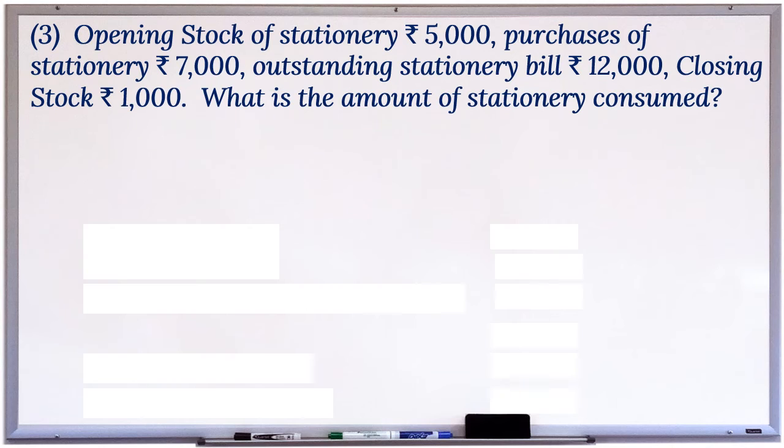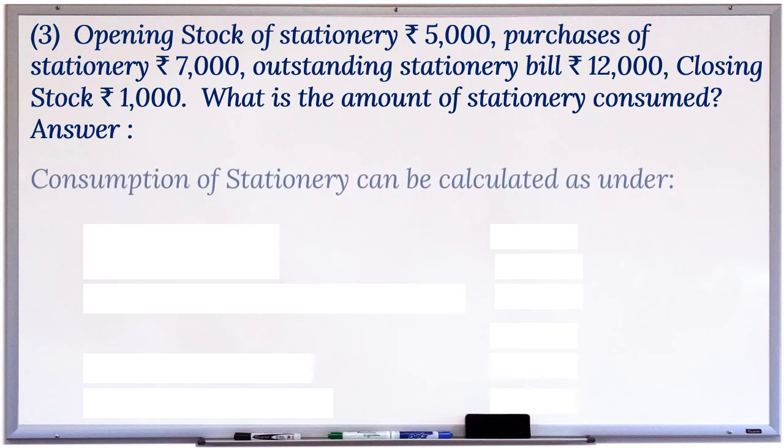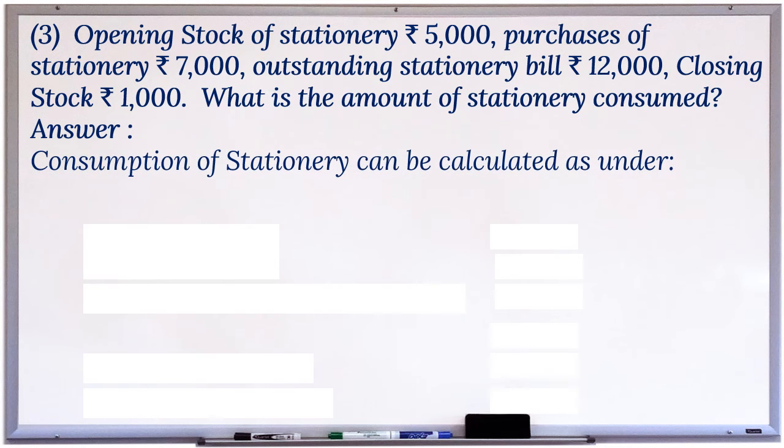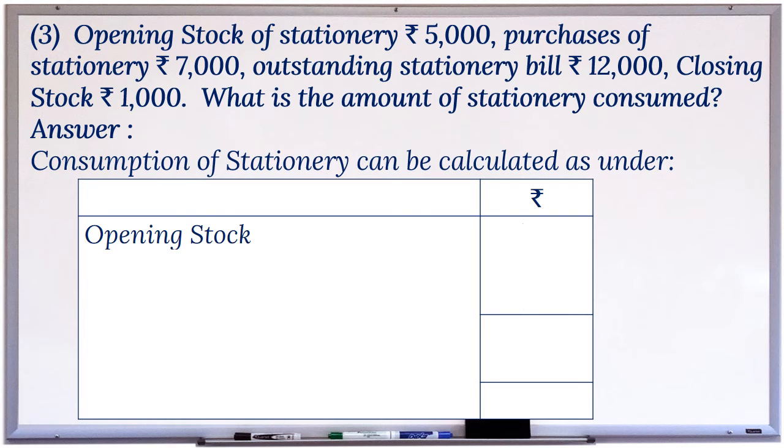3. Opening stock of stationery rupees 5,000, purchases of stationery rupees 7,000, outstanding stationery bill rupees 12,000, closing stock rupees 1,000. What is the amount of stationery consumed? Answer. Consumption of stationery can be calculated as under. Opening stock rupees 5,000.